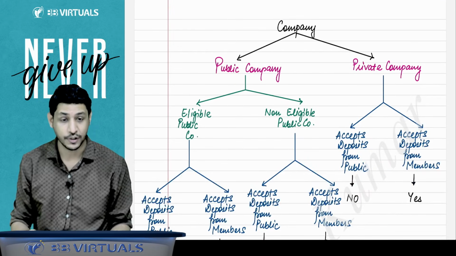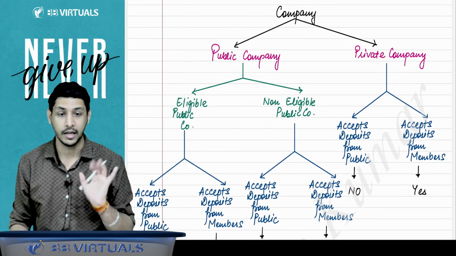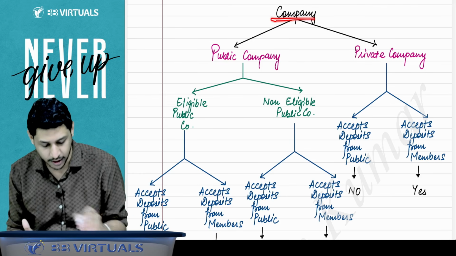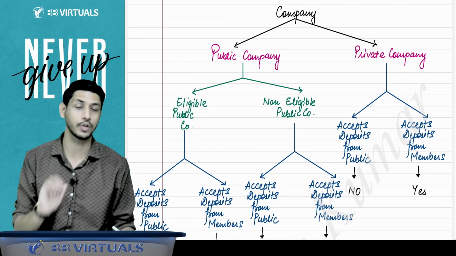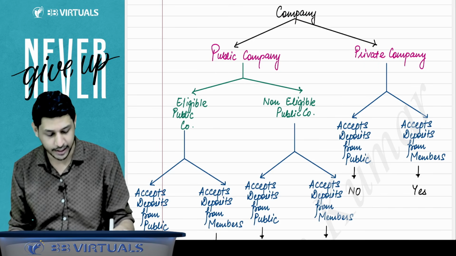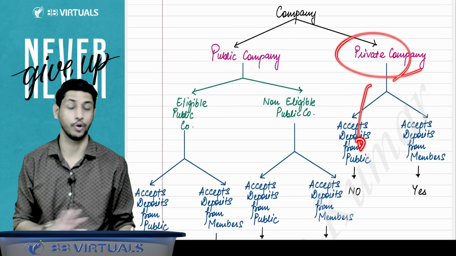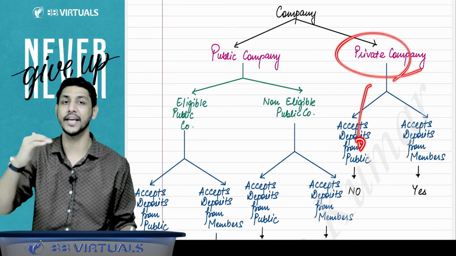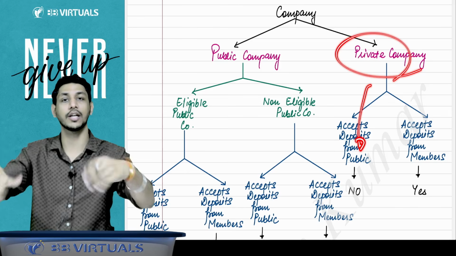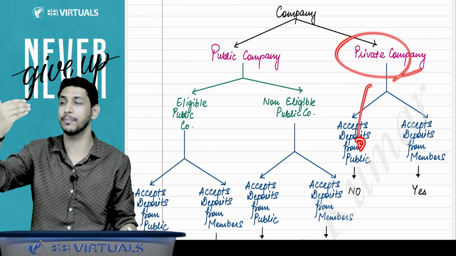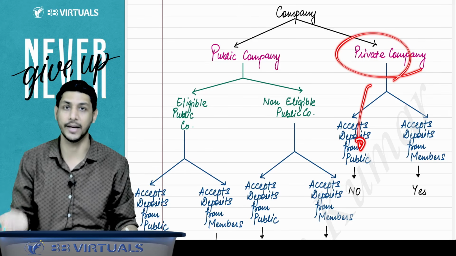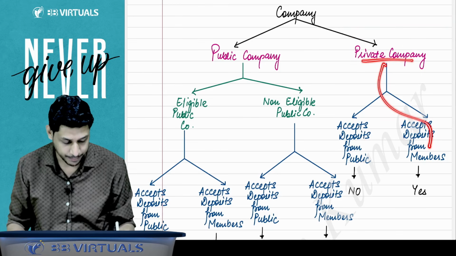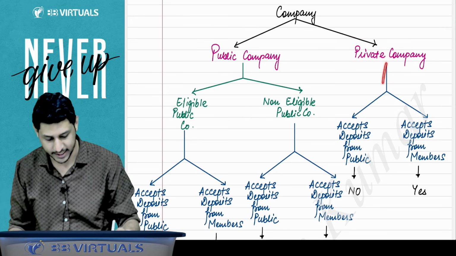Now we will understand which company can raise deposits from the public, and which company can raise deposits from the members. First we talk about the private company. Can a private company accept deposits from the public? No, because as per the definition of private company, section 2 clause 68, a private company cannot invite the public for anything. They cannot come up with a public issue of shares, of debentures, anything. But can a private company accept deposits from members? Yes, a private company can accept deposits from members.